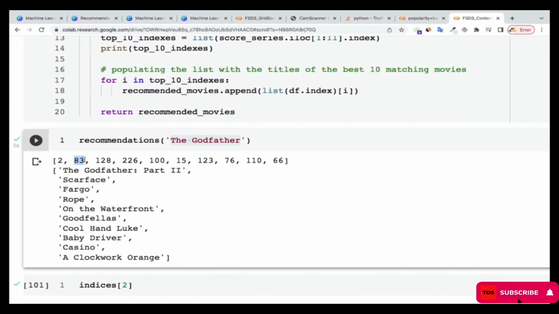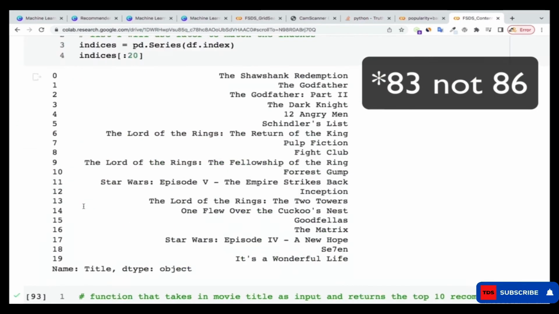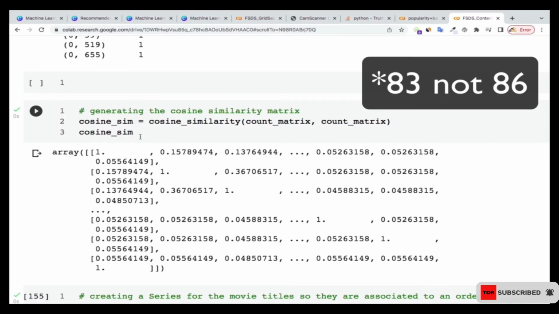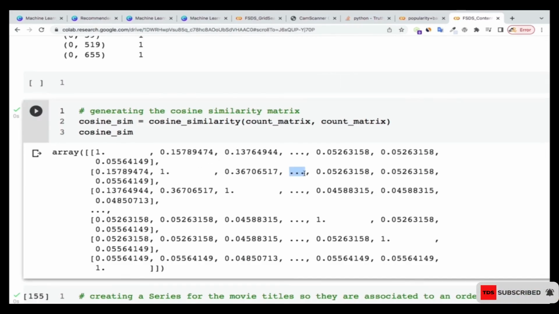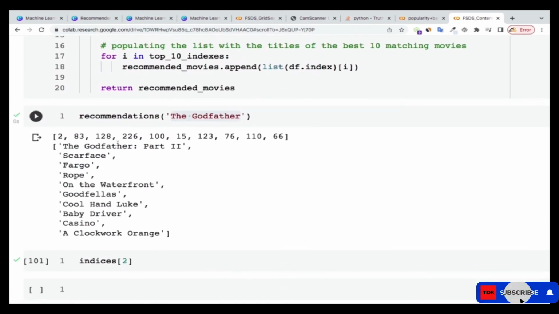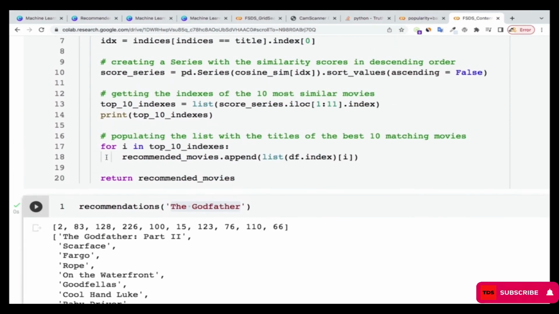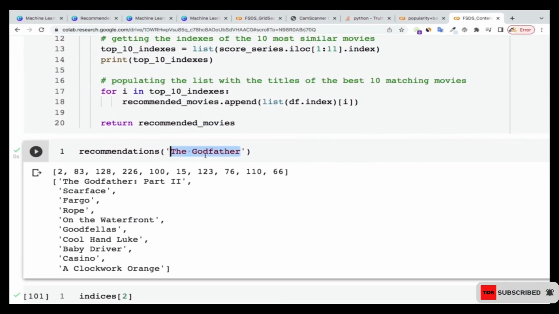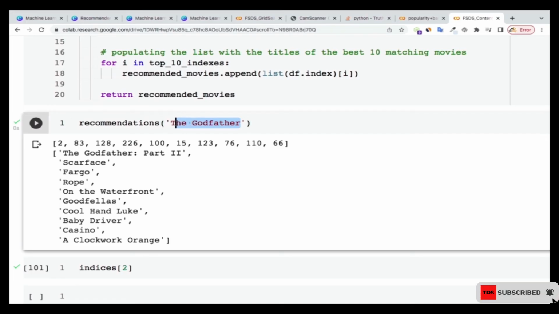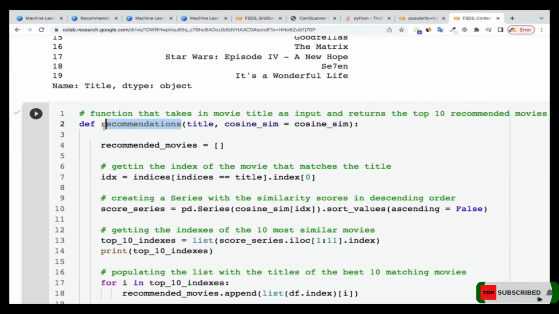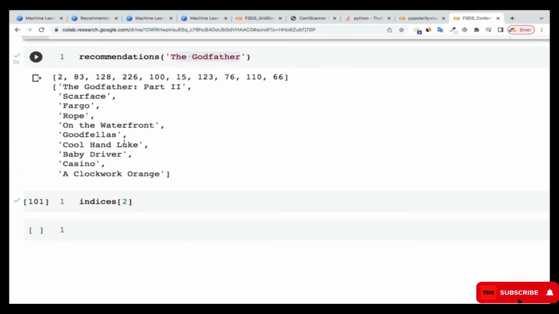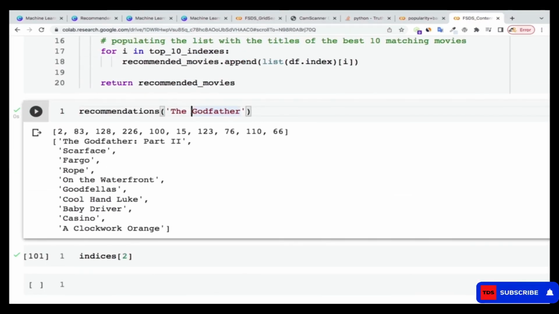Then at index 86 in this one, in cosine similarity, remember this is broken, so I cannot actually see what number is there, but index 86 is the next highest, and the movie over there is Scarface. That's basically what this function is outputting. Depending on the particular movie that you supply to the function that we created, it is going to give you the recommendations respectively. So for the Godfather, you can see that these are the recommendations, the movies that are related or similar to Godfather.